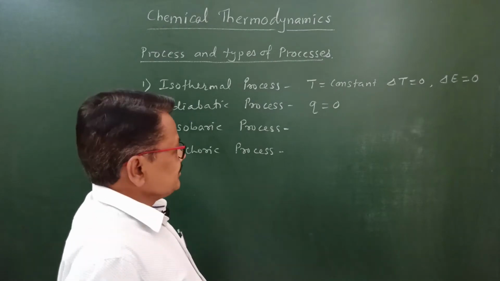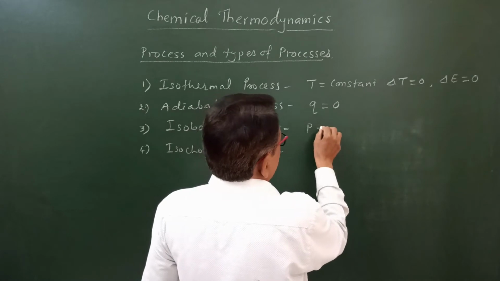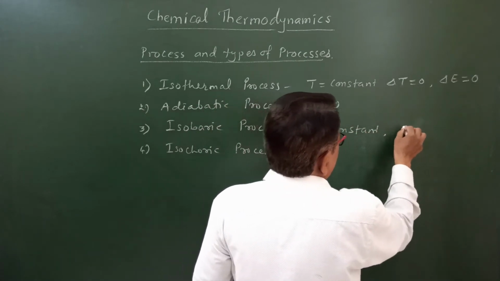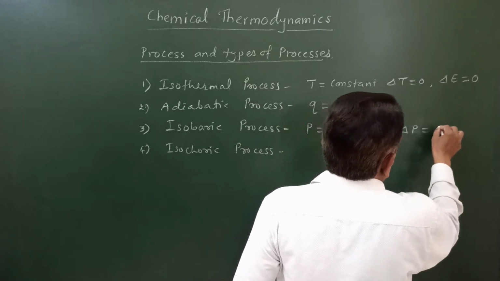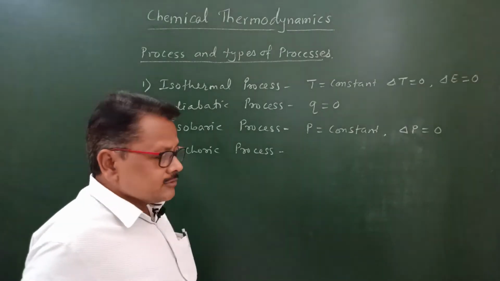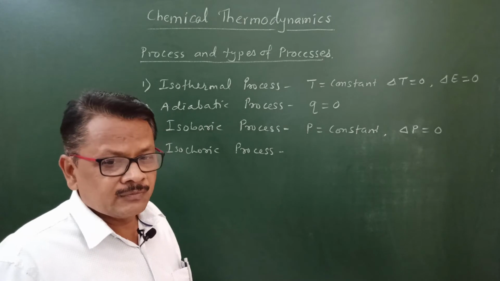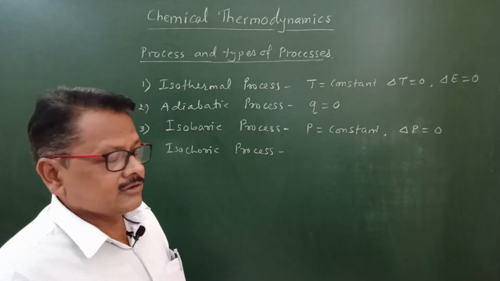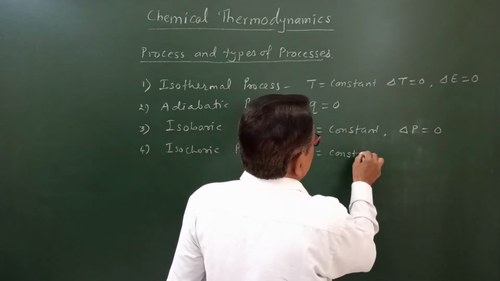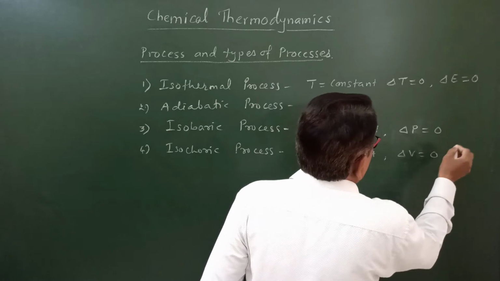In this process, pressure of the system remains constant, and therefore change in pressure delta P is equal to 0. What about isochoric process? It is the process in which volume of the system remains constant. Means here volume V is constant, so change in volume delta V is equal to 0.